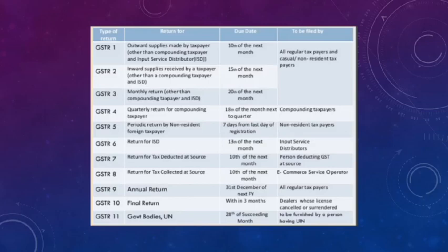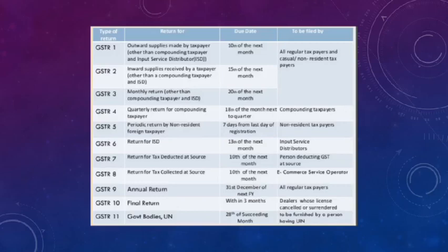GSTR 7. It is the return for tax deducted at source, and its due date is 10th of the next month, and it is to be filed by persons deducting GST at source. And then GSTR 8, the return for tax collected at source, and its due date is 10th of the next month, and it is to be filed by the e-commerce service operator.